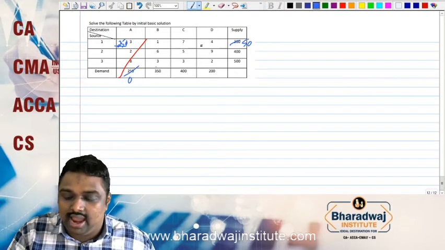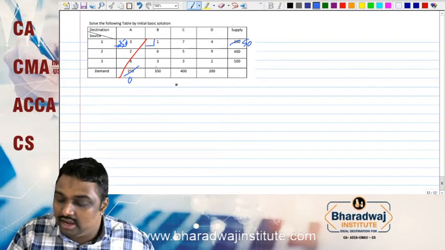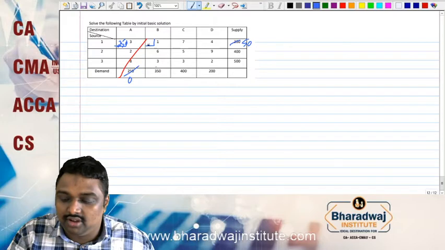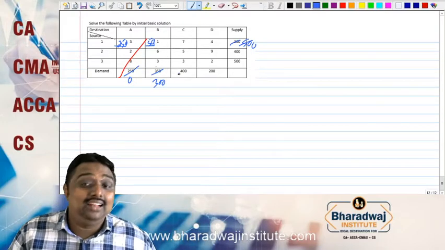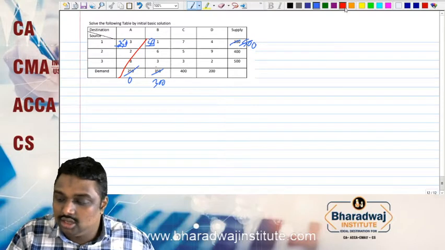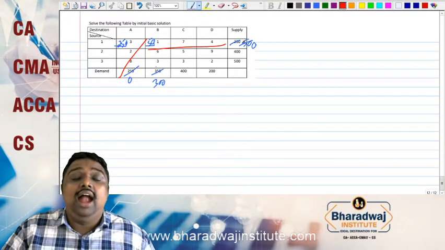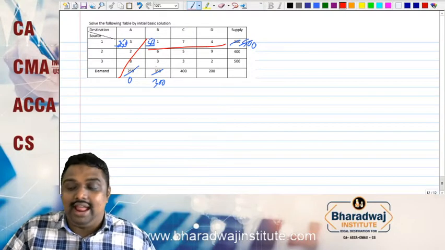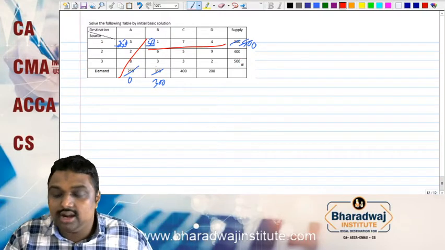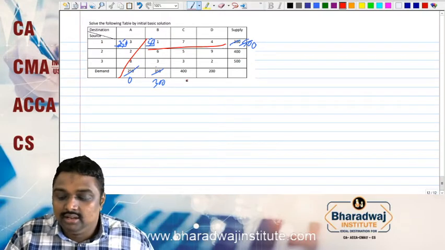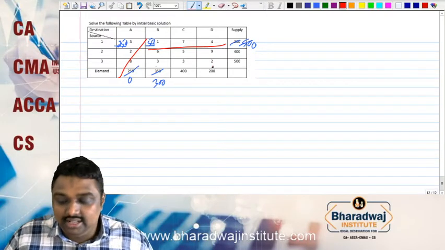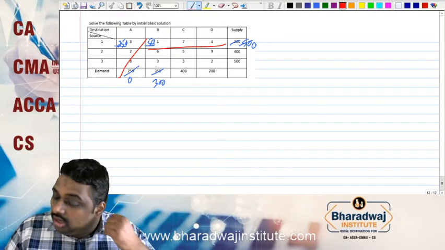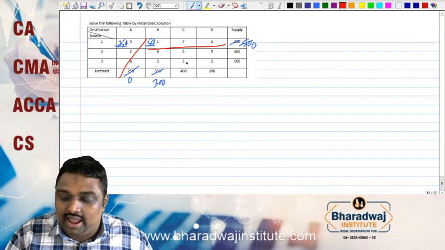Remaining we have this. In this, northwest is this one. So we will allocate 350 and 50. 50 is the lower one, we will allocate. Balance 300. Since it is 0, it will be crossed. At any level you can check whether your answer is correct. See, 400 plus 500, 900. 300 plus 400, 700, plus 200, 900. It is tallying.